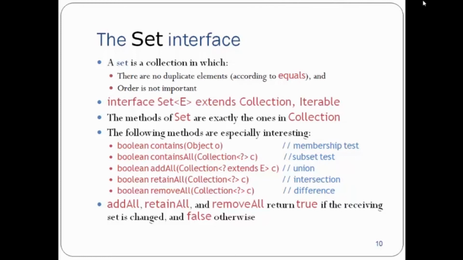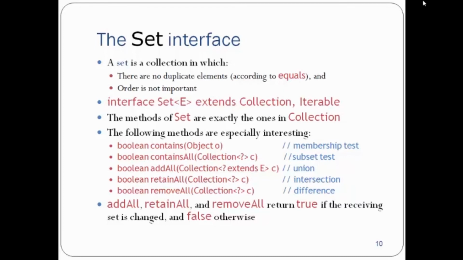The following methods are especially interesting. We have the contains method, which takes an Object o. Then the containsAll method, which takes a Collection c. After that, the addAll method, which takes a Collection<? extends E>.